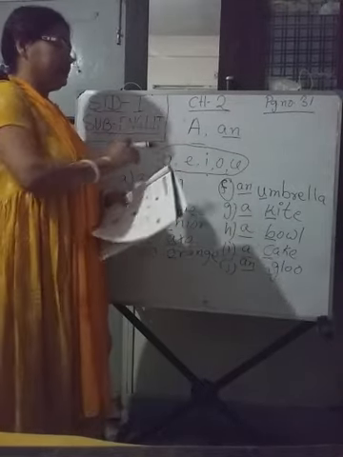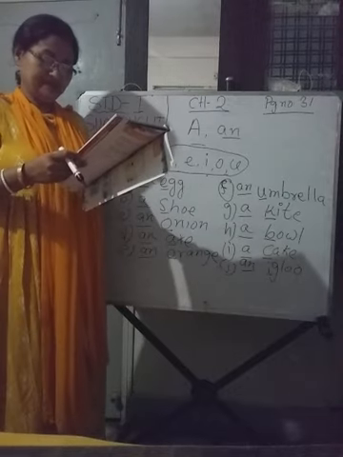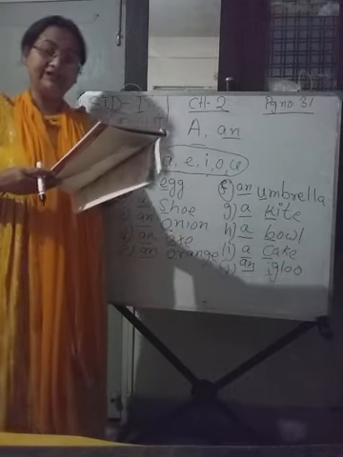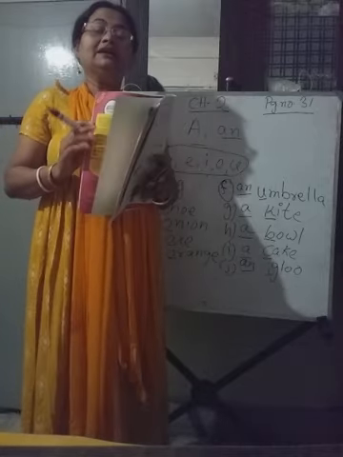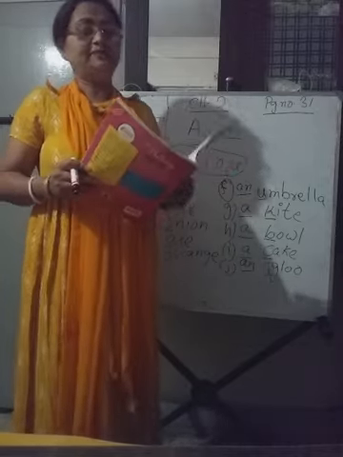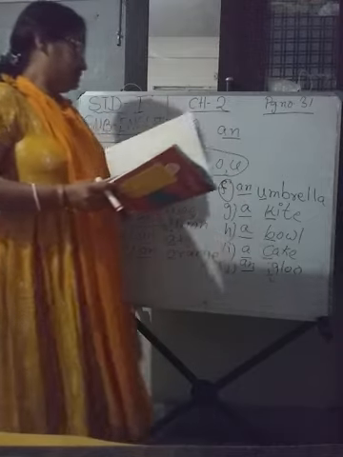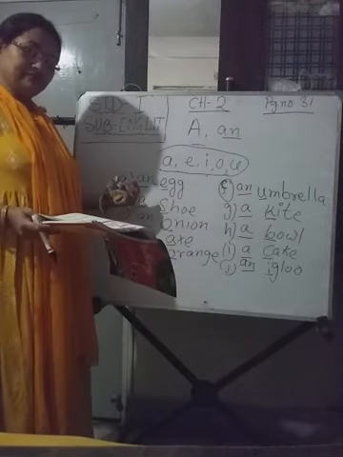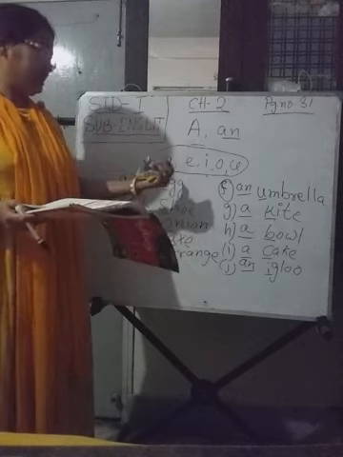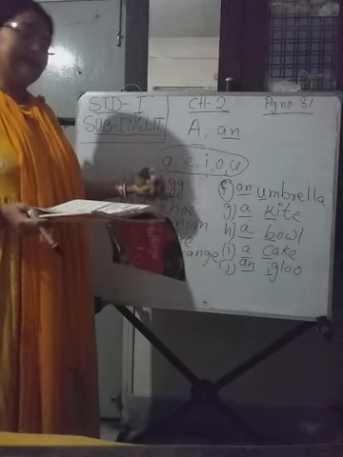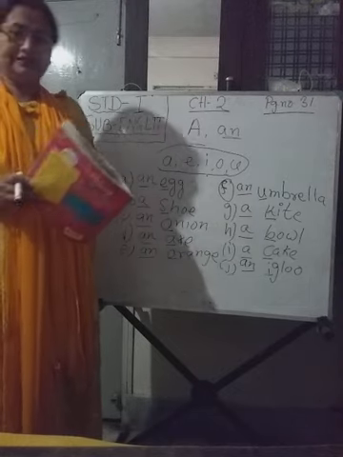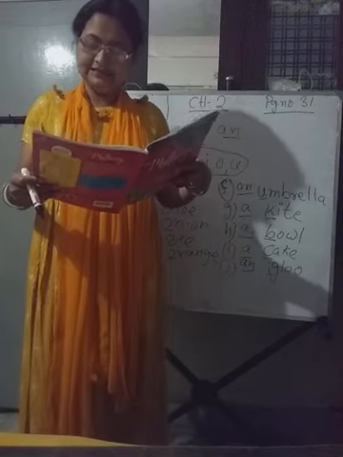Okay. So here we have done page number 31, the fill in the blanks with A and AN, and we know that the words that begin with vowel sounds take AN before them, and the words that begin with a consonant sound take A before them. Okay, so we have completed this one.